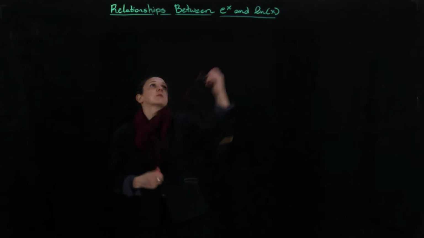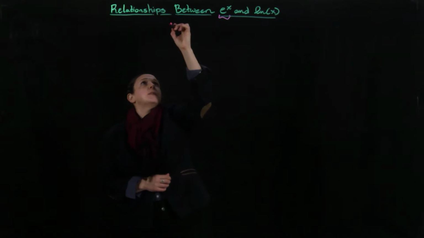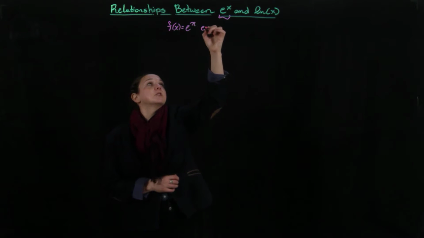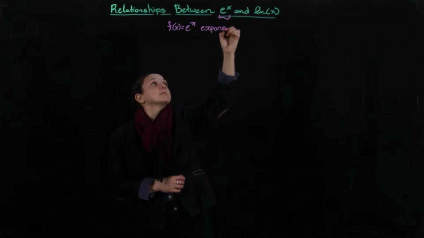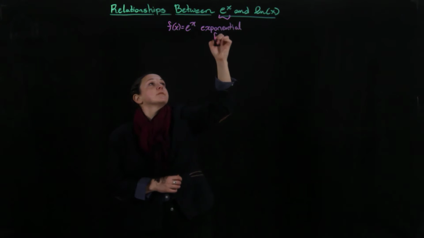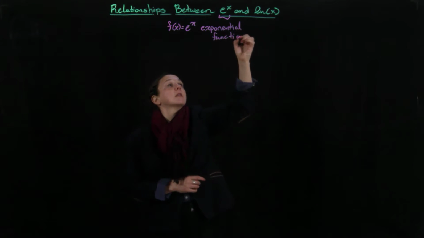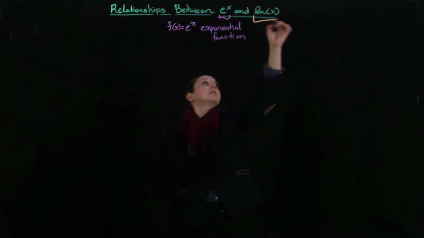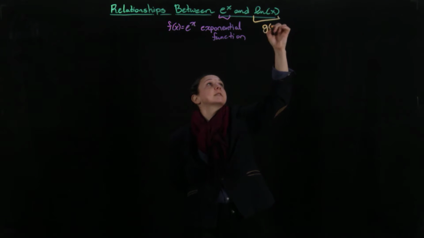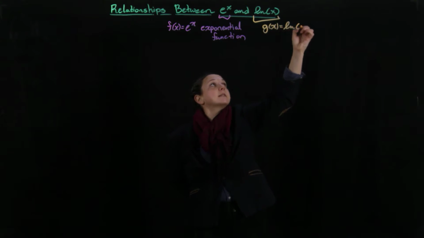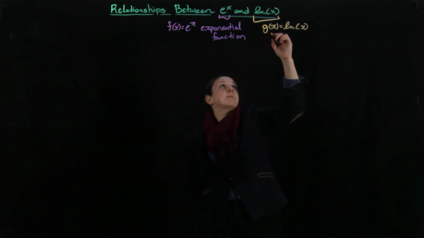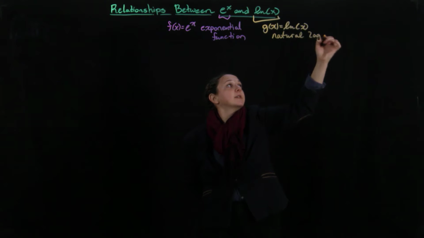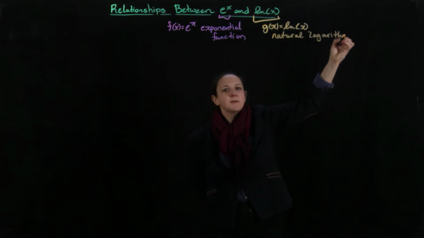And so I actually want to give you the words for these. If I write the function f of x equals e to the x, there's a name for this, and this is called the exponential function. And if I take the function g of x equals the natural log of x, this also has a special name. This is the natural logarithm. Sometimes you'll hear people calling them these, and so it's good to know what their official names are.